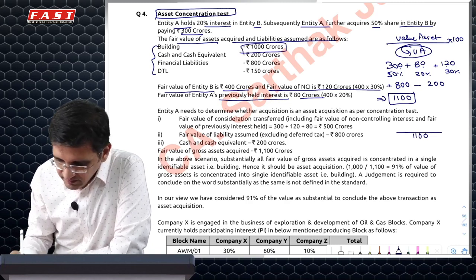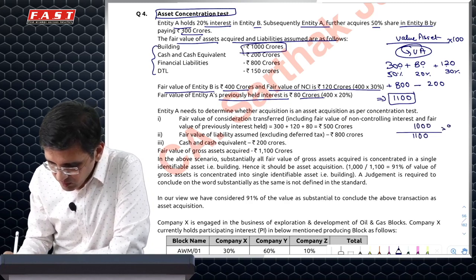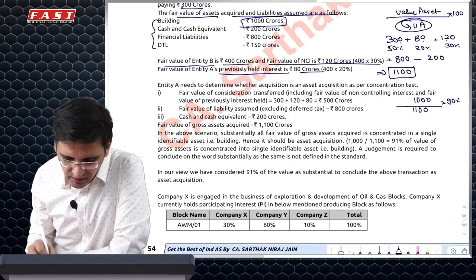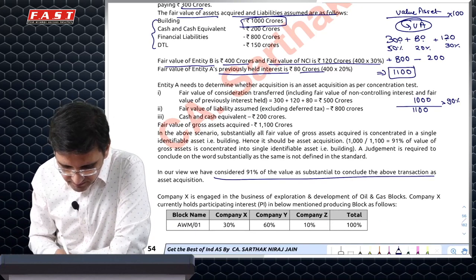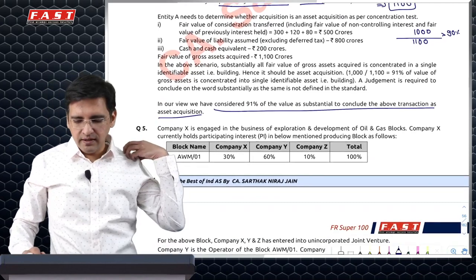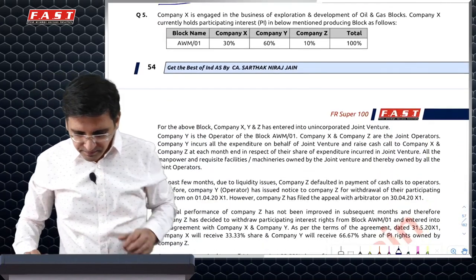Major asset is building, which is 1000. This is more than 90%. Hence, asset concentration test is met, and it is asset acquisition and not business acquisition. This is the simplest way of doing it.